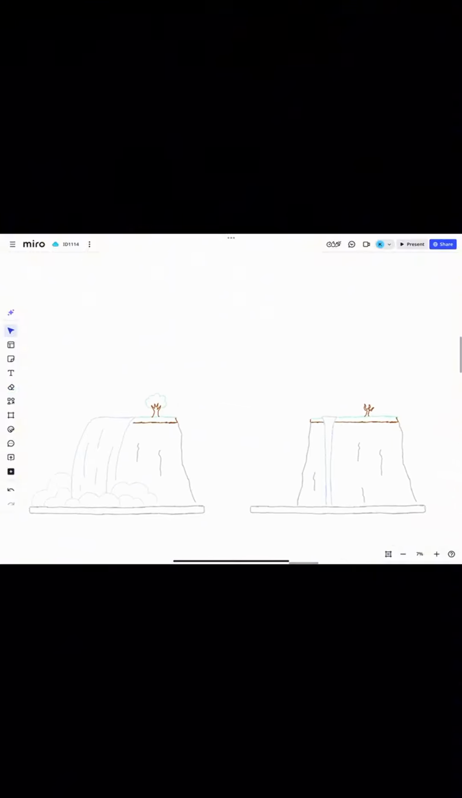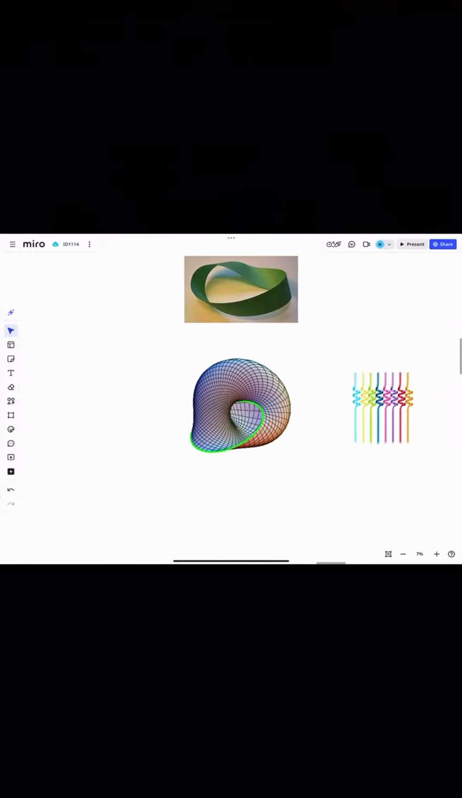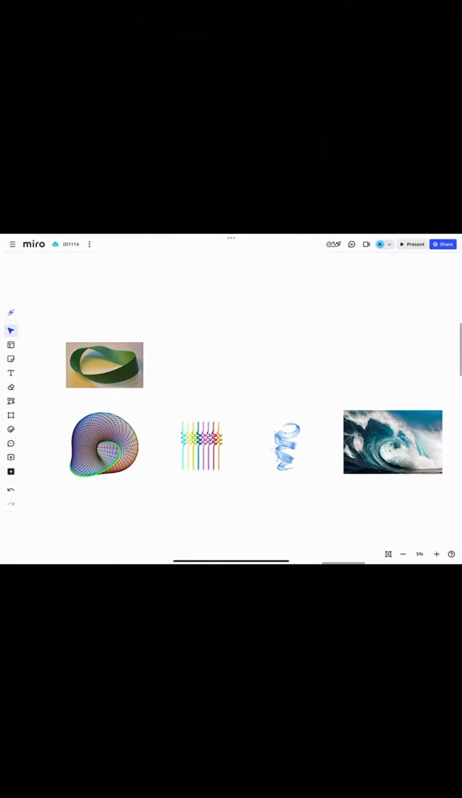Then, I thought about a clock that shows the passage of time, from a vibrant waterfall that has dried up into a small stream. And this narrative of time flowing like water got me thinking about a lot of forms, like these two Mobius strips, or a spiral, or even a wave.